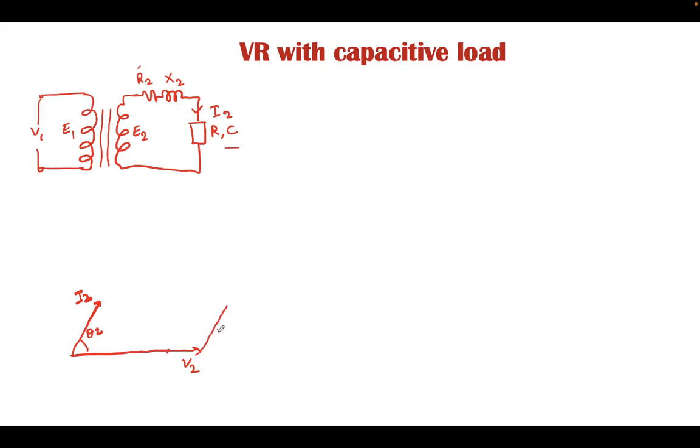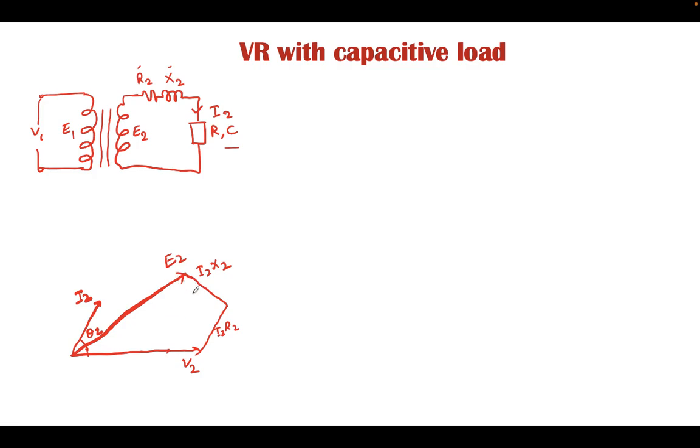The voltage drop in the resistive component of the transformer winding is in the same phase with the current I2, that is I2 R2. The voltage drop in the reactive component will be at 90 degrees with I2 R2, that is I2 X2. The resultant of these three vectors is nothing but E2. And from this phasor diagram, if we can find the relation between E2 and V2, we can derive the